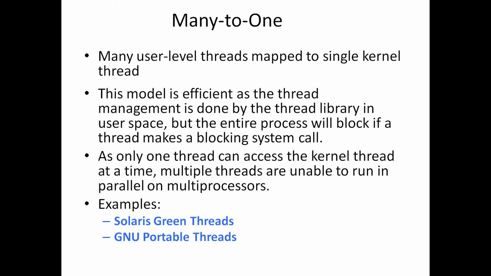We have only one kernel thread and multiple user threads. Examples for many to one are Solaris Green Threads and GNU Portable Threads. Here we have many user-level threads mapped to the single kernel thread.